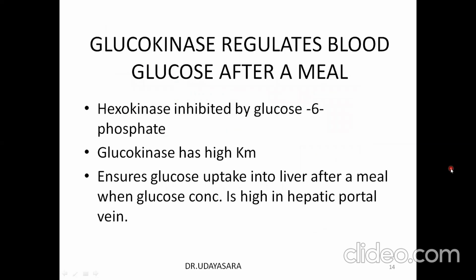So in the fed state, glucokinase regulates the blood glucose after a meal, because glucokinase has high Km value and it is not inhibited by the product glucose 6-phosphate, while hexokinase has low Km with high affinity and it is inhibited by glucose 6-phosphate. So this ensures a glucose uptake within the liver after a meal when glucose concentration is very high in the hepatic portal vein.